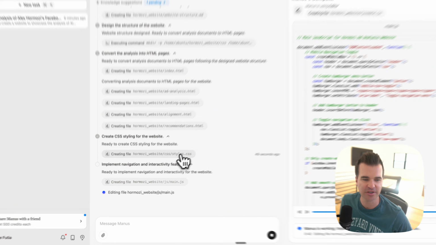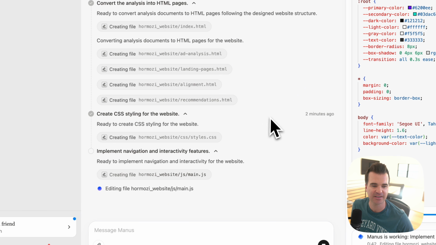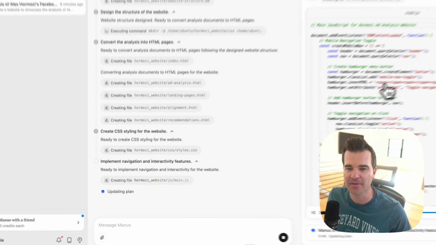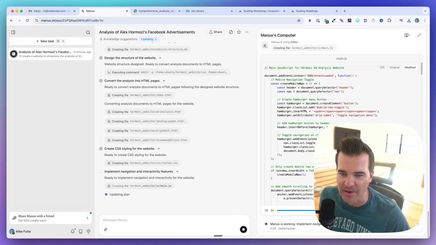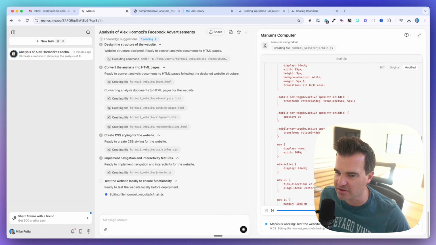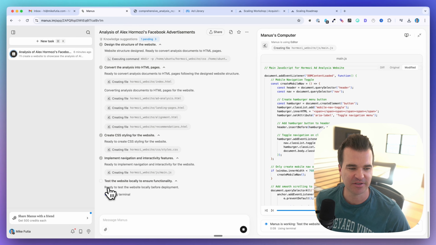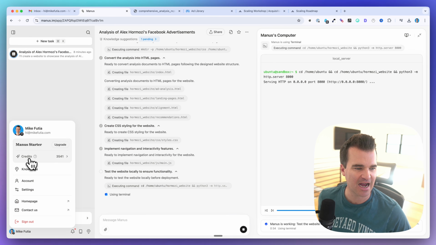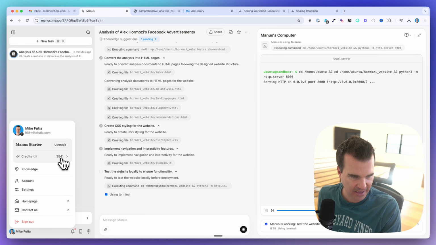All right, so it's still updating the website. It created the CSS file, which is all the styling. Now it is onto a JavaScript file here. I'm not a coder by any stretch of the imagination, doing some JavaScript creation now. All right, so it's saying it's ready to test the website locally before deployment. And if you're wondering, I started with 3,900 credits before this task. We're down to about 3,600.